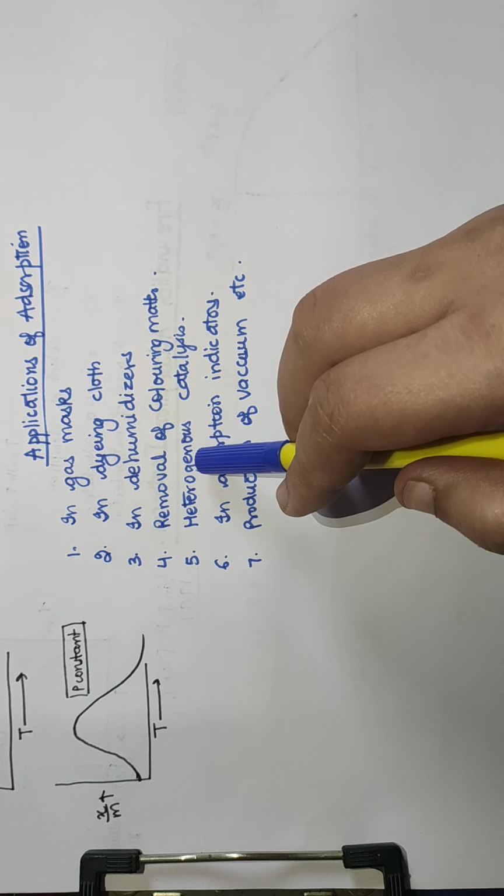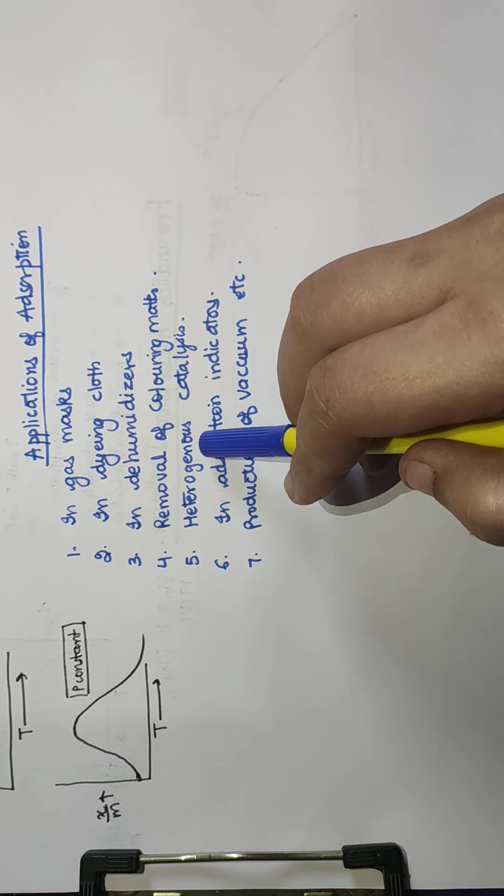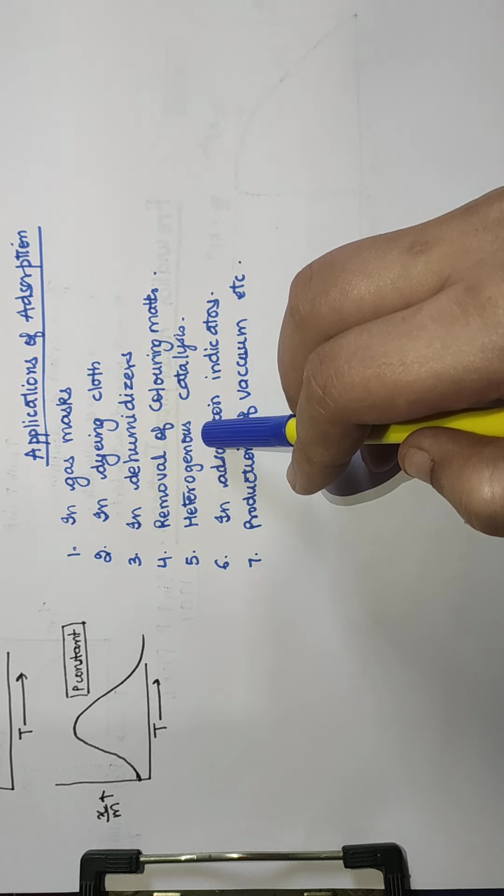The fifth is heterogeneous catalysis. The phenomenon of adsorption is useful in heterogeneous catalysis, in which a solid surface provides a surface for the adsorption. So iron, nickel and platinum are used in manufacturing processes. For example, in the Haber's process, in the contact process, we are using finely divided nickel.